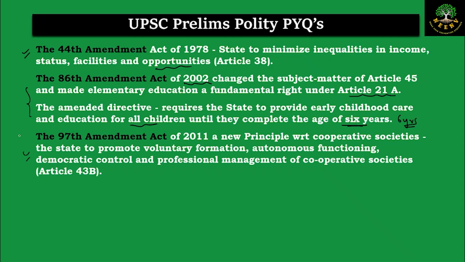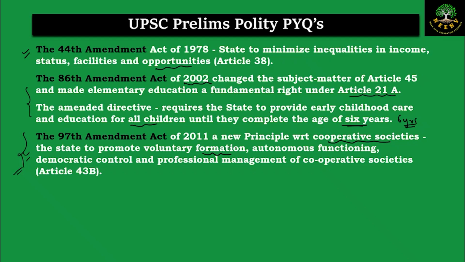And finally, in the 97th Amendment in 2011, the amendment with respect to the cooperative societies was added. That is, the state has to promote the voluntary formation, functioning, democratic control and the professional management of the cooperatives. If you look at the wordings here, the state should promote the first formation. People should be able to form the cooperative societies voluntarily.